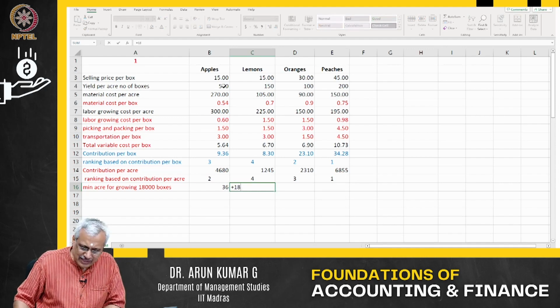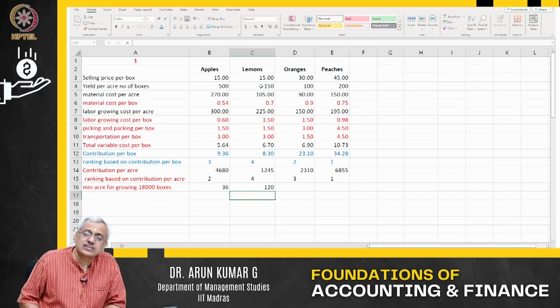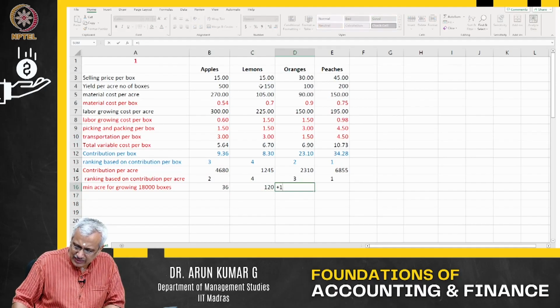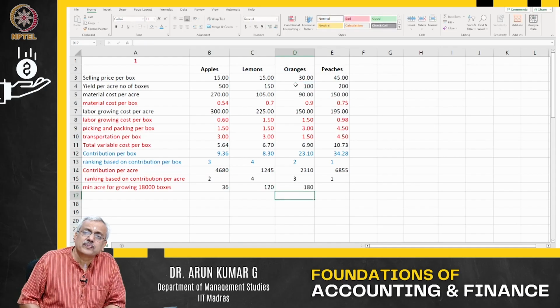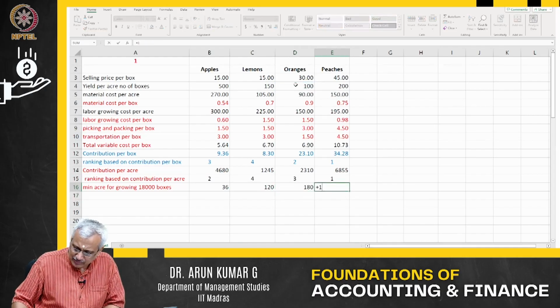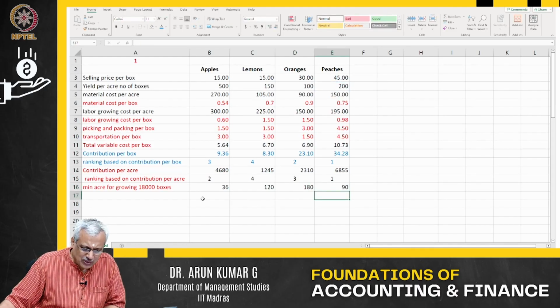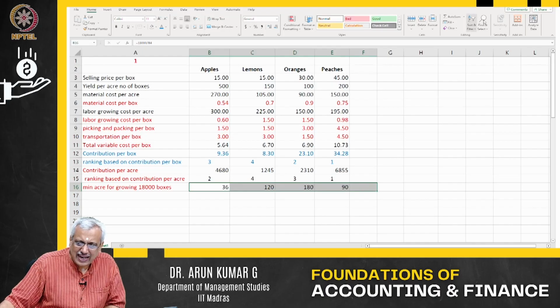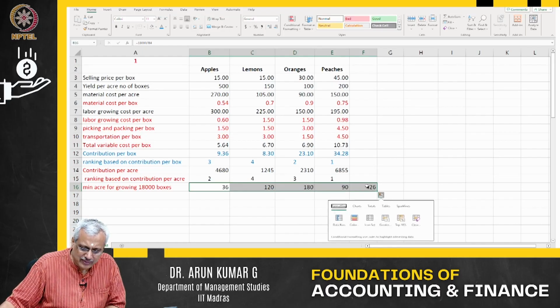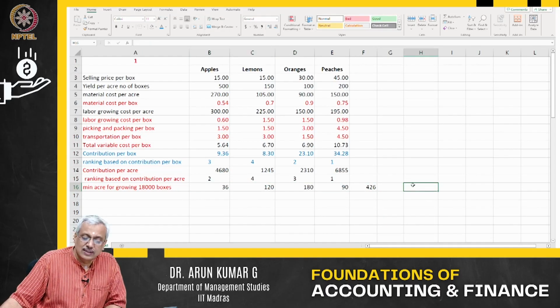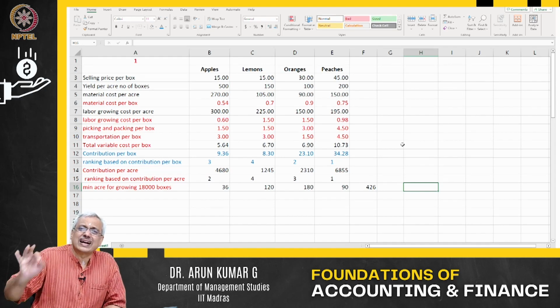Now in this case, 18,000 boxes is what I have to grow, and my yield is 150 boxes. In this particular case, my yield is 100 boxes. And then 18,000 boxes is what I have to grow, and my yield is 200 boxes per acre. That means the total acreage utilized as of now is 426 acres. Now, total available acres, as you know, is 450.